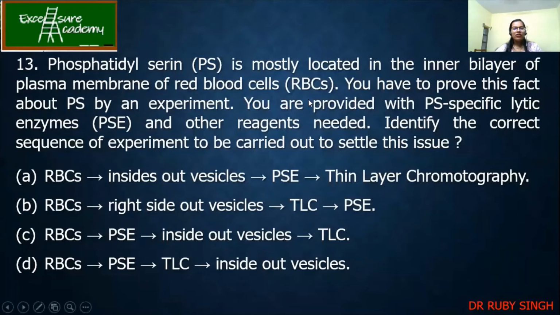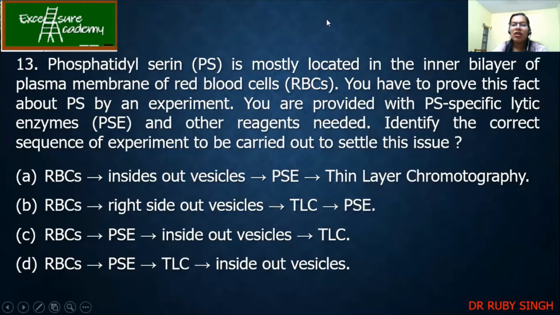Now the next question. Phosphatidylserine is mostly located in the inner plasma membrane of RBC. This we all know, right? Now you have to prove this fact about PS by an experiment. So you are provided with PS specific lytic enzymes and other reagents needed. Identify the correct sequence of experiment to be carried out to settle this issue.